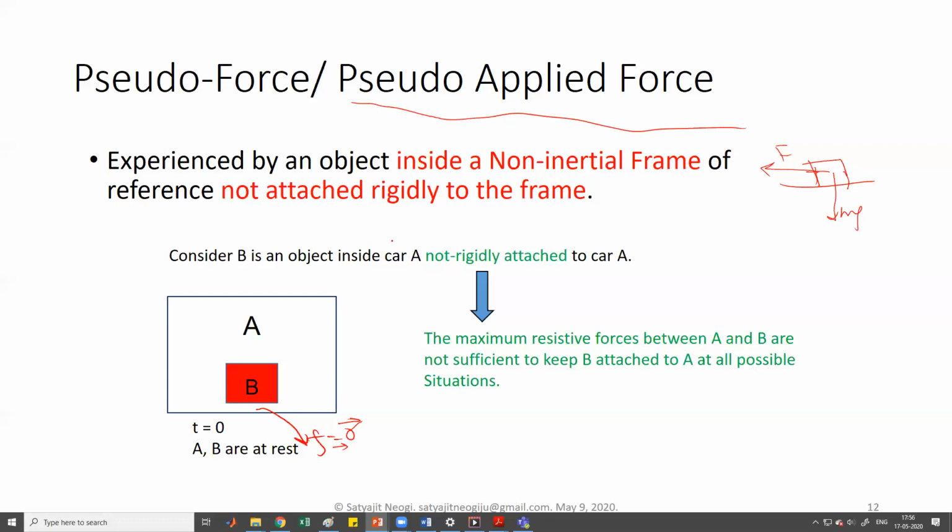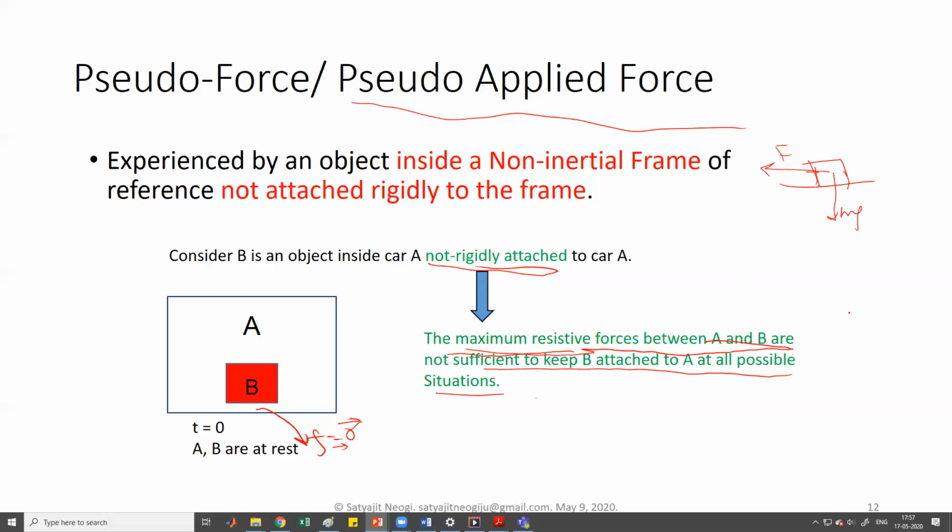Now, I'm repeatedly saying not rigidly attached means that the maximum resistive forces, as we already discussed before, all resistive forces have a maximum value. For example, reaction or friction. These maximum forces between A and B are not sufficient to keep B attached to A in all possible situations.